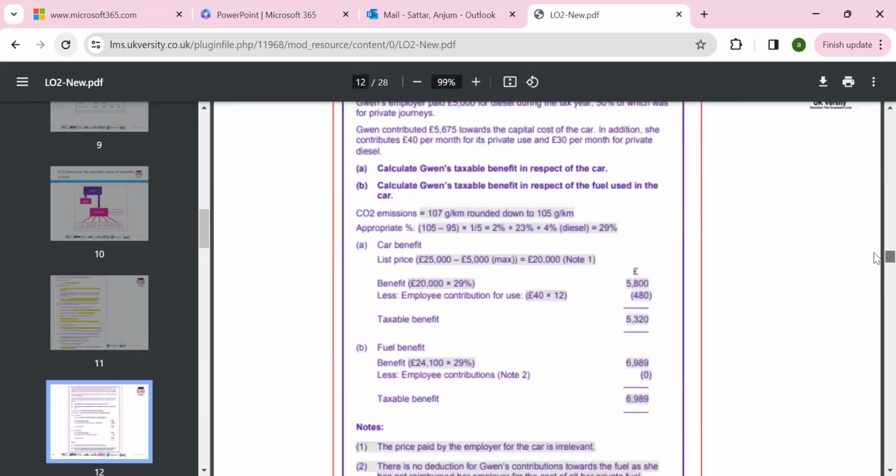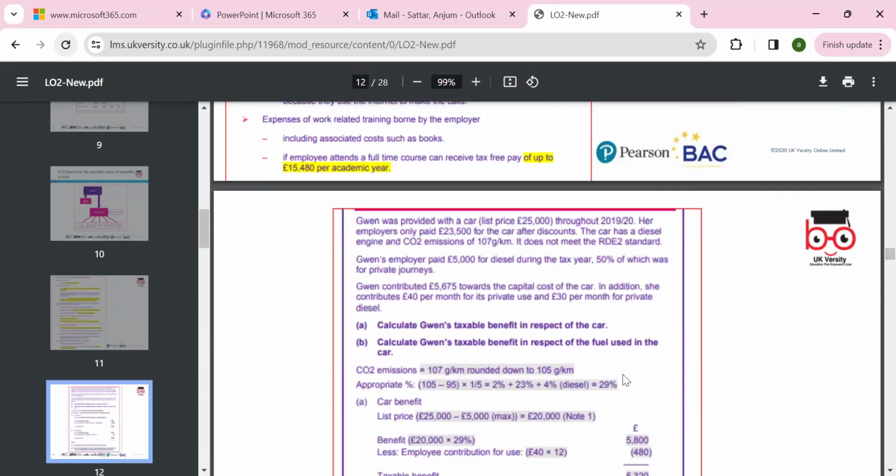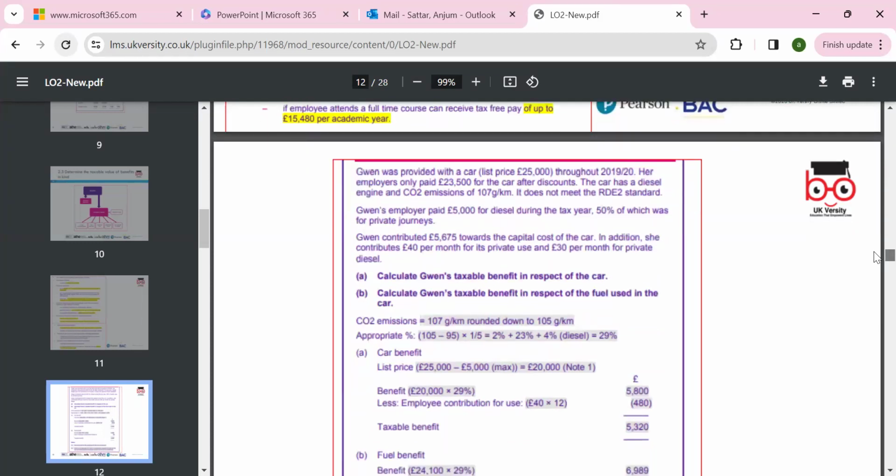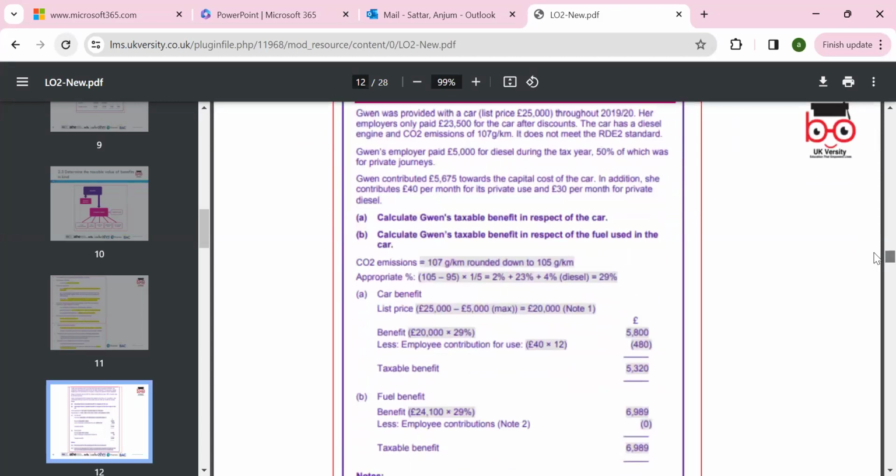In this case, you will see we have 29%. So, 105 minus 95, because every 107 gram allowance falls in that category. 105 minus 95 divided by, so we use the formula plus 2%, which depends on whether your car is diesel, normal petrol, or electric, with different rates. For the car benefit, it is the list price minus your maximum, and then we can look around 20,000.